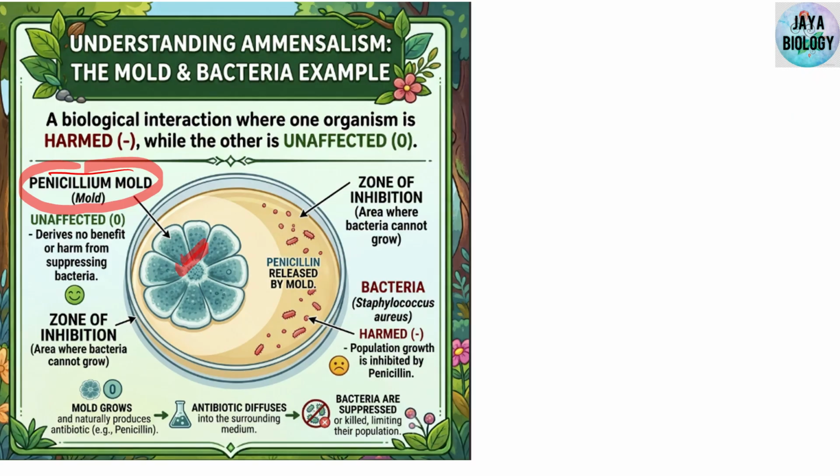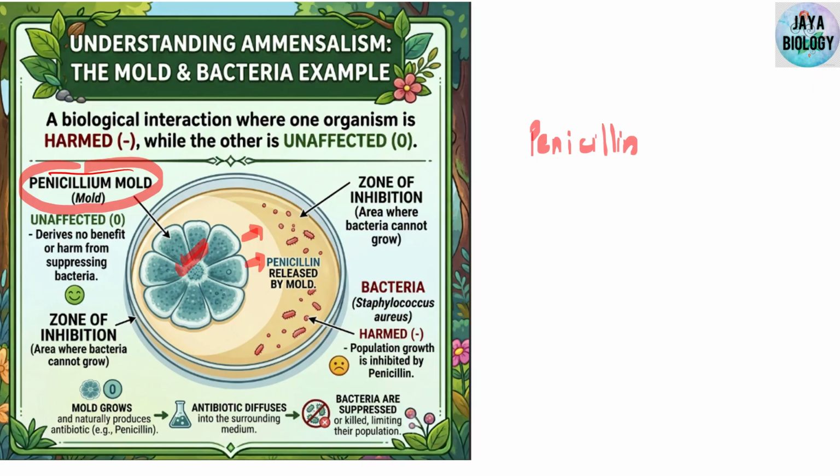It is growing in the petri dish, and normally this fungus will produce one chemical that is known as penicillin. It is a normal production. It is not purposely releasing this chemical, it is natural. Now this antibiotic slowly diffuses into the surrounding medium.